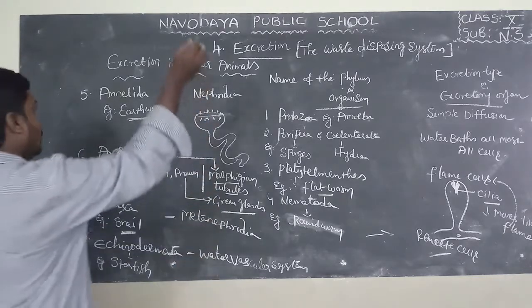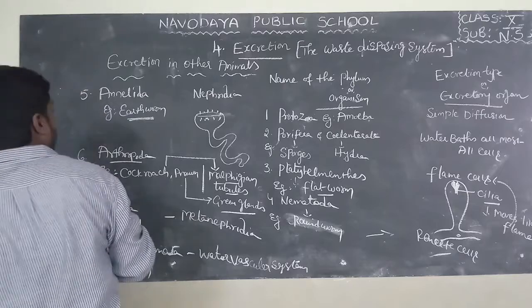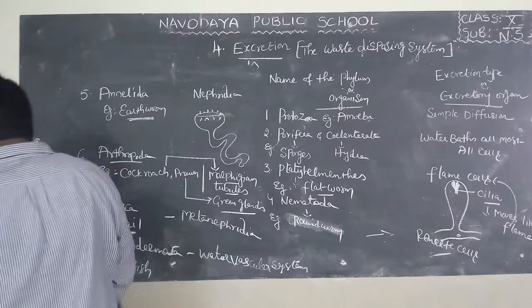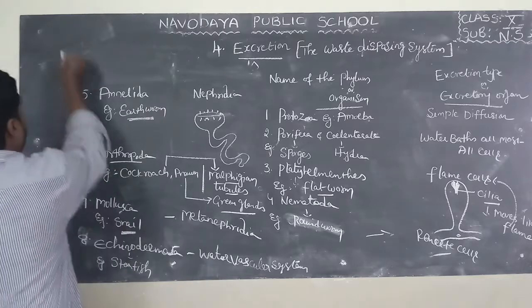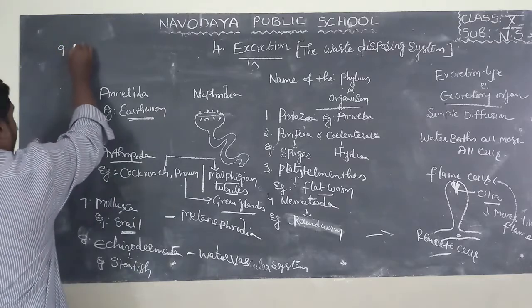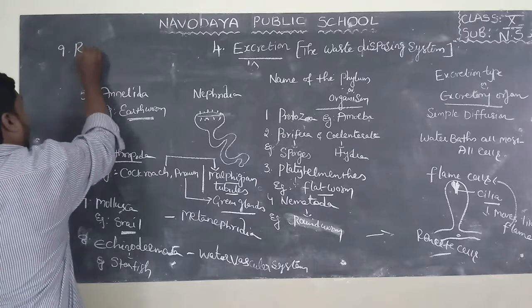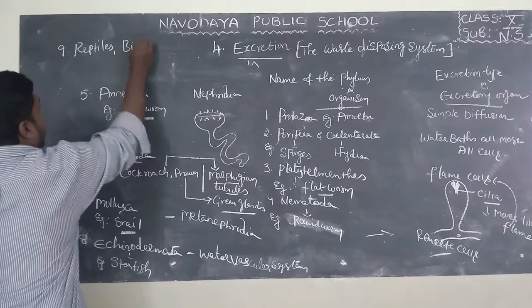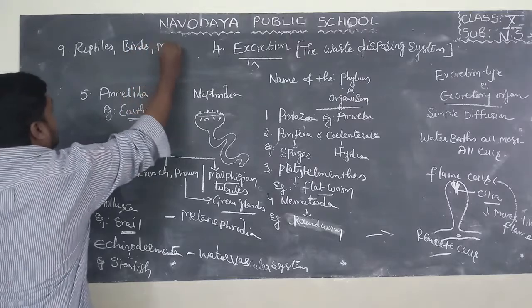And last phylum, that is ninth phylum, that is reptiles, birds, mammals.